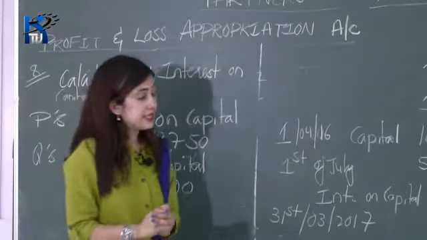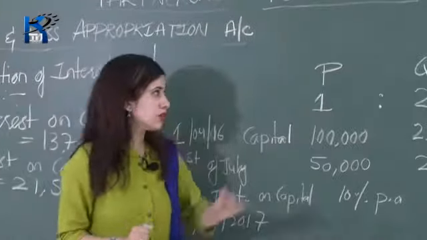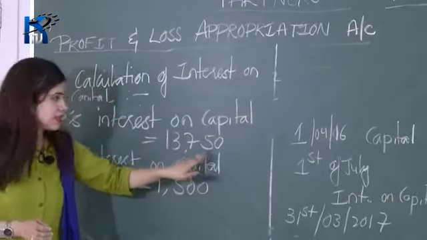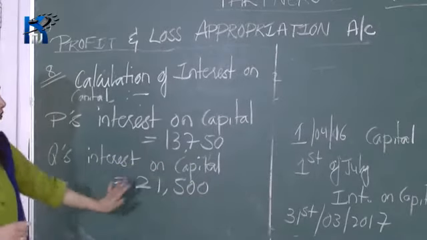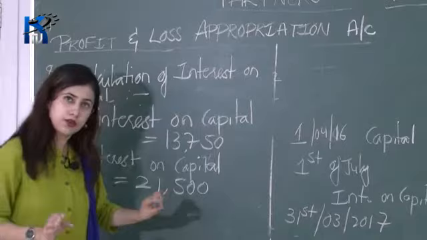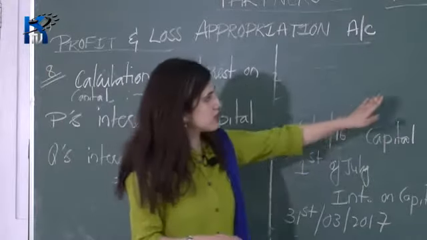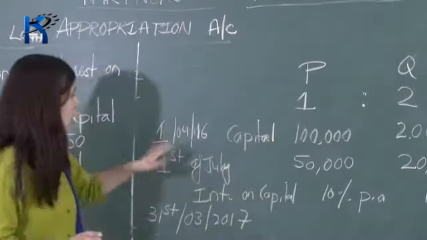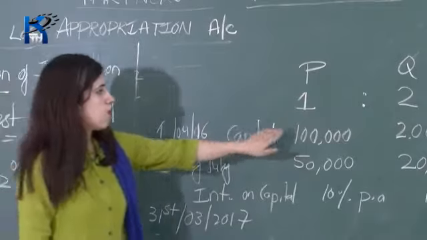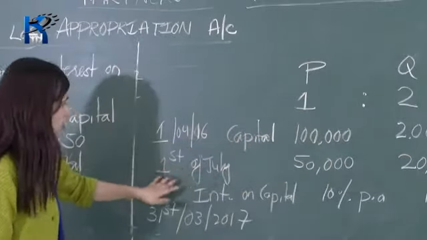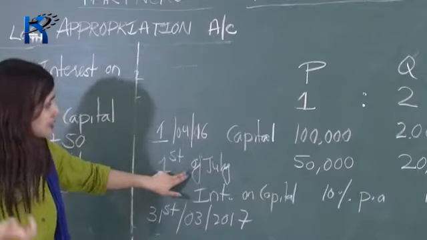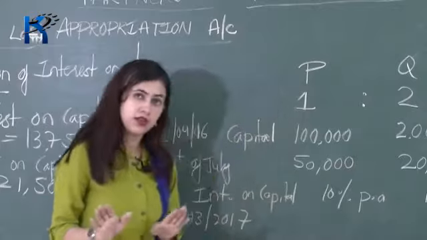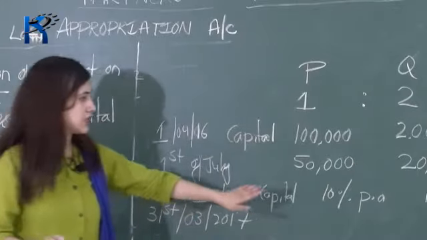Just now we calculated interest on P's capital and interest on Q's capital. Interest on P's capital is 13,750 and interest on Q's capital is 21,500. So now here the question was P and Q were sharing profit and losses in the ratio 1:2. After that they introduced the capital of 1 lakh and 2 lakh rupees, and then again on 4th of July 2016, they introduced an additional capital of rupees 50,000 and 20,000 respectively. So after that the rate was given, that was 10% per annum.